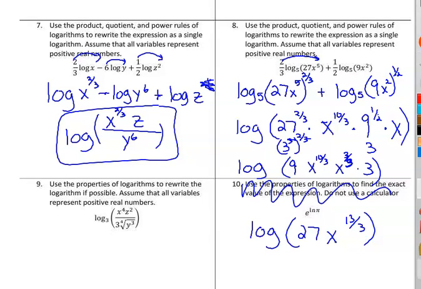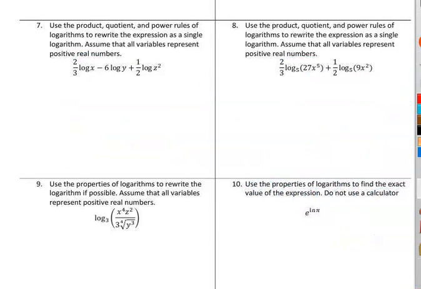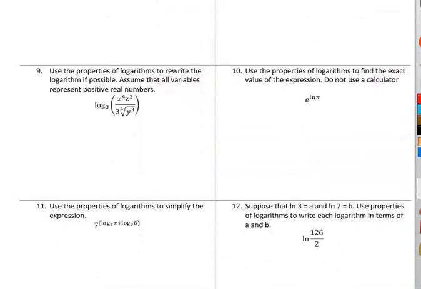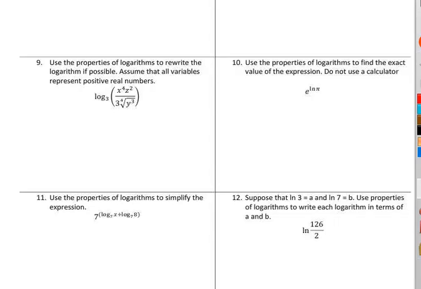So let's clear this off so that we can do number 9 and 10 now. Well, number 9 was written together, and we want to split this one apart. So we have to think we're multiplying this and this, so that means we're going to have a plus between these for separate logs, and we're dividing. So let's start trying to do that.